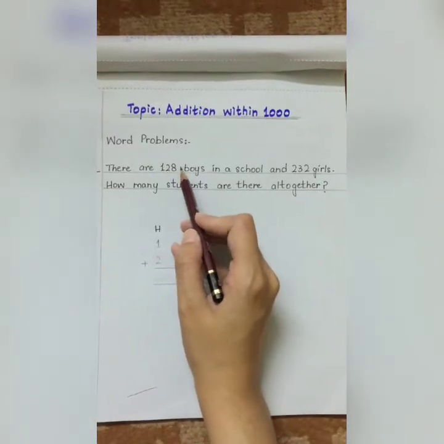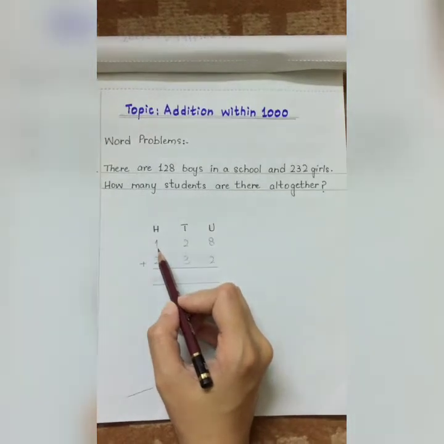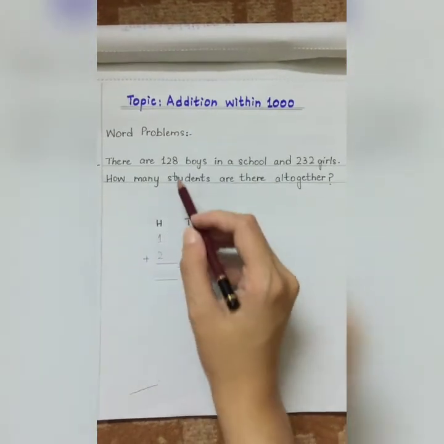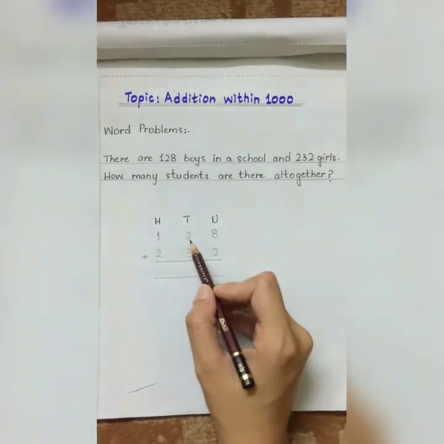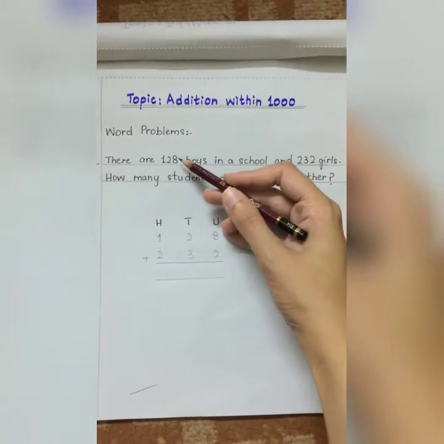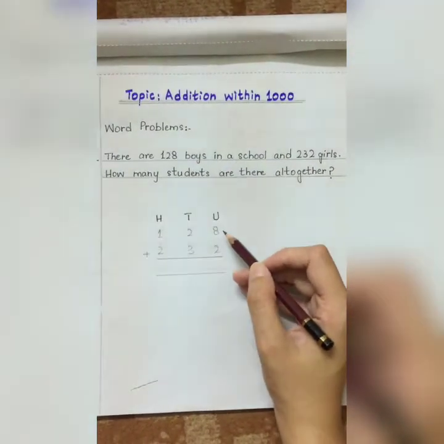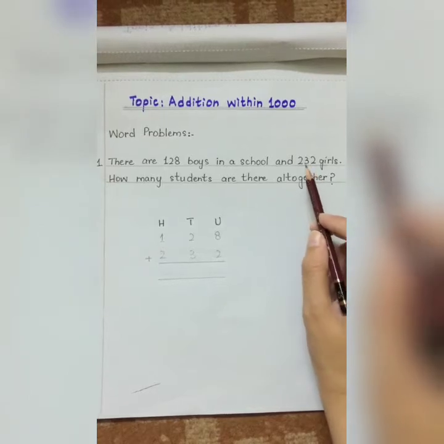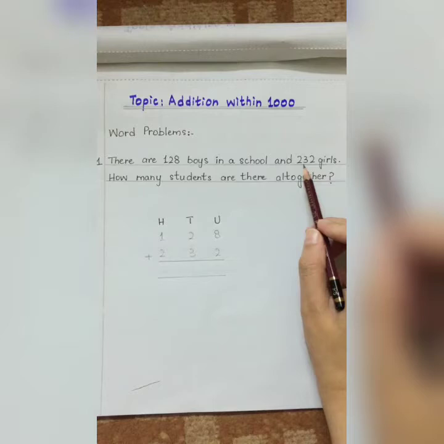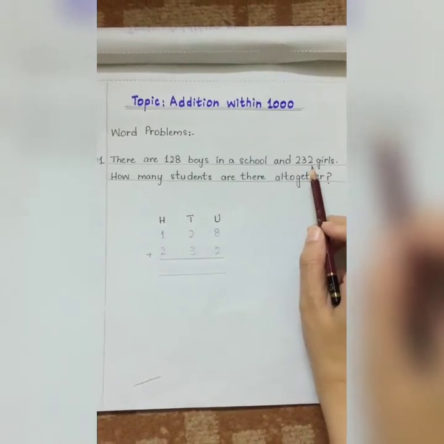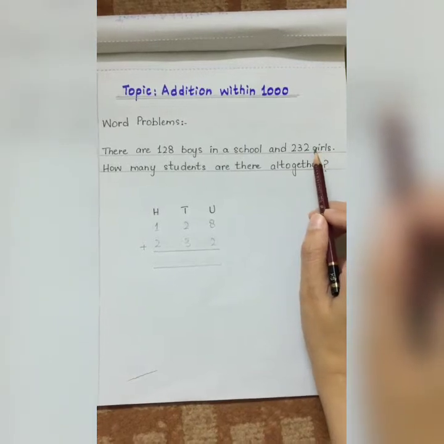In 128 there is 1 hundred, so 1 will be written under the hundreds column. Then there are 2 tens, that means 2 will be written under the tens column. And there are 8 units, that means 8 will be written under the units column. Moving on to the next number, that is 232 girls. Now let's place it under the place value of units, tens and hundreds since it's a 3-digit number.